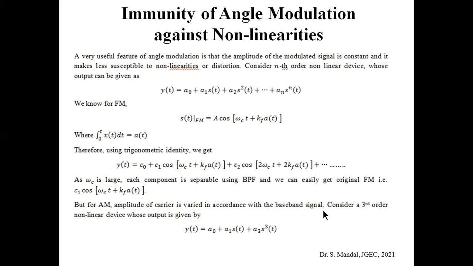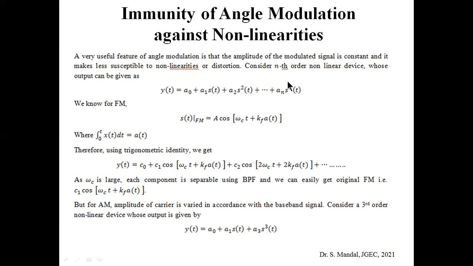In angle modulation like FM or PM, the amplitude of the carrier is constant, whereas the frequency or phase is varied according to the message signal. So we can clearly observe that FM and PM are less susceptible to non-linear distortion. Let's see how this can be concluded.